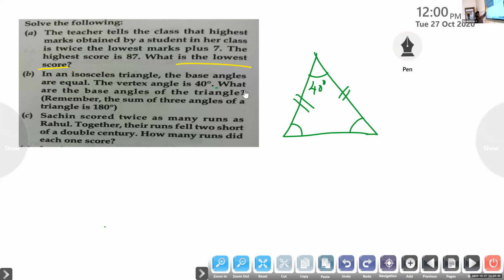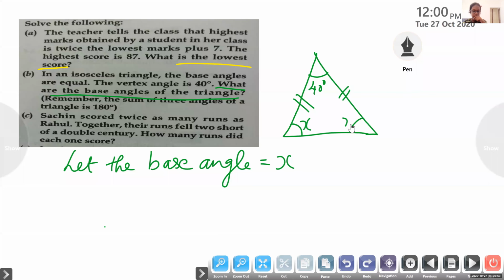See the question. Suppose that is the measure of base angles. So first step, let the base angles be x. So here x, here also x, plus 40 degrees is equal to 180. Now we know, remember, the sum of all the angles in a triangle is 180 degrees. So how can you form an equation? x plus x plus 40 degrees is equal to 180 degrees. Very good, very good.